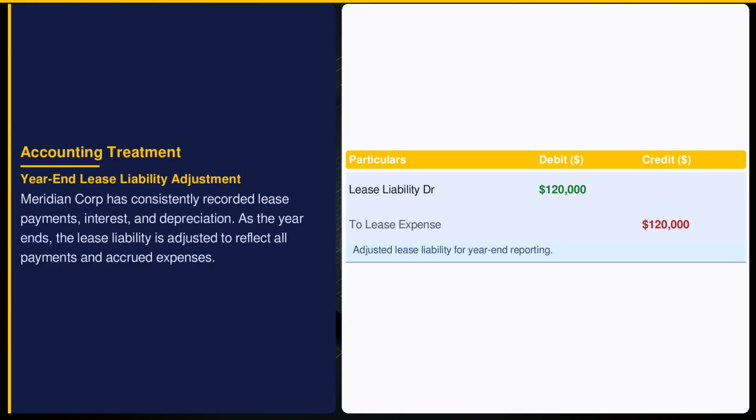Adjusting lease liability at year-end ensures all payments and expenses are accurately reflected. This $120,000 adjustment aligns with Indian Accounting Standard requirements for precise liability reporting, impacting equity, and providing stakeholders an accurate financial snapshot. It's crucial for transparency in Meridian Corporation's financial health evaluation.